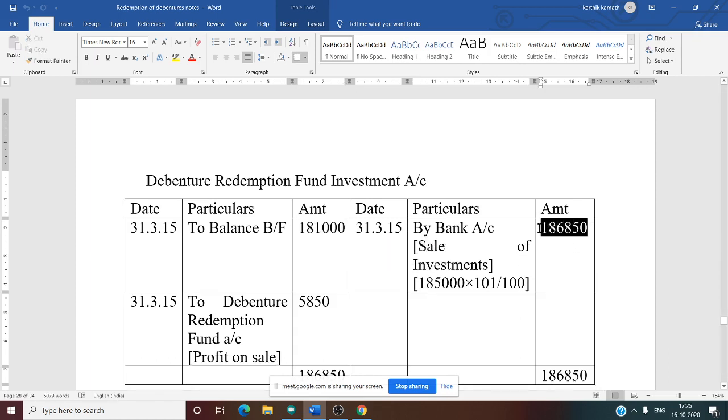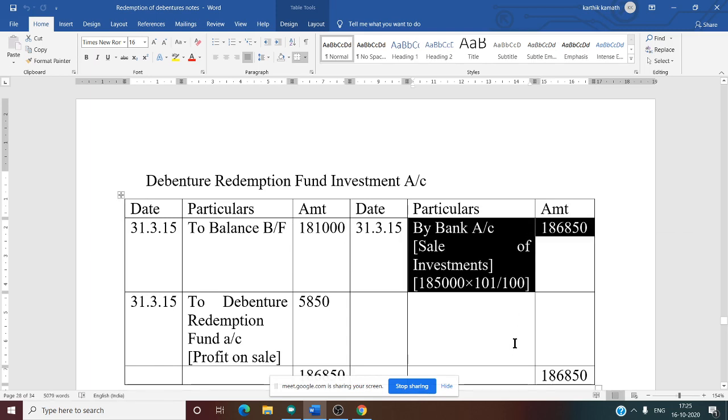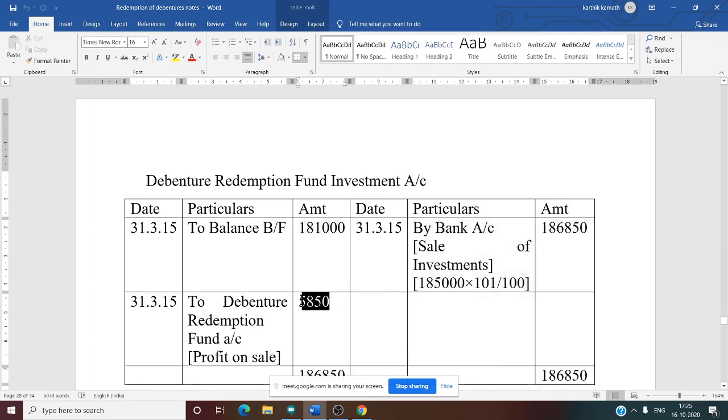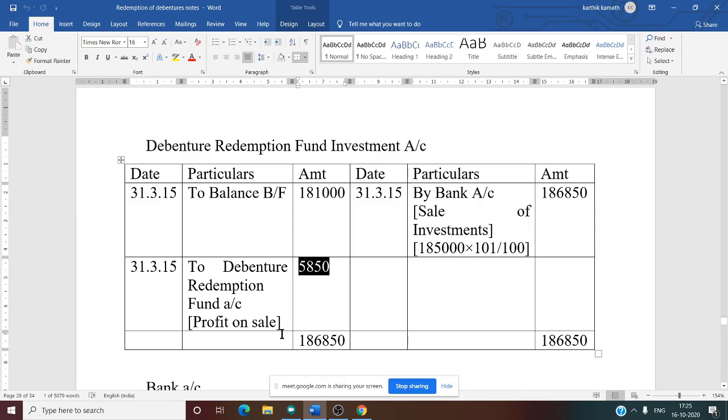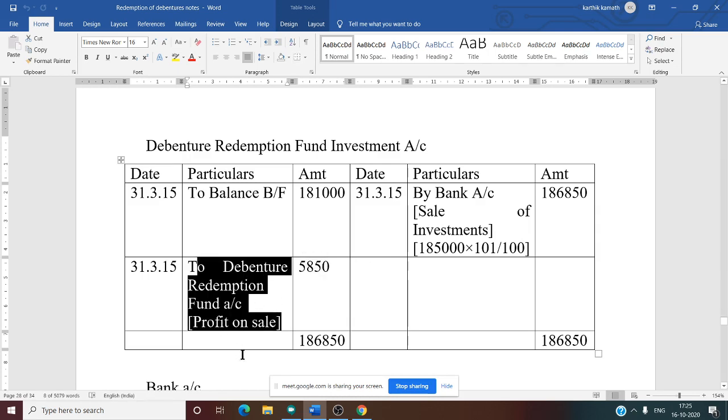The sale amount is 1,86,850. So of course there is a profit. It was sold at a higher value, that is more than the par amount. How to calculate profit? The difference between these two. 1,86,850 minus 1,81,000, you will get the profit. See this, 5,850 is the profit. And you know, whenever there is a profit or loss, you need to transfer this amount to the debenture redemption fund account. That is the second account. So, to debenture redemption fund account, profit on sale. Now we have closed the debenture redemption fund investment account.